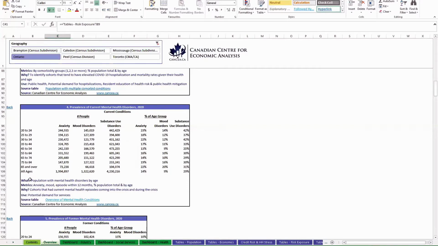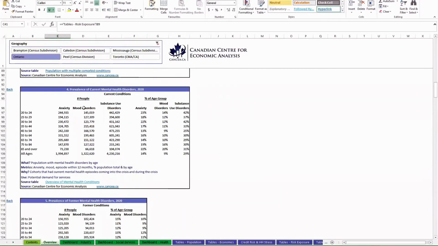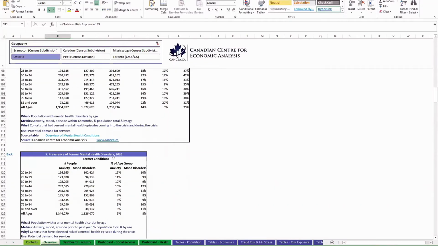So we have it by age, by type of mental health, and you have the percentage of the population as well. So we have current, which is somebody who's had an episode in the last 12 months, and former, which is they've had an episode in their lifetime, but not in the last 12 months.